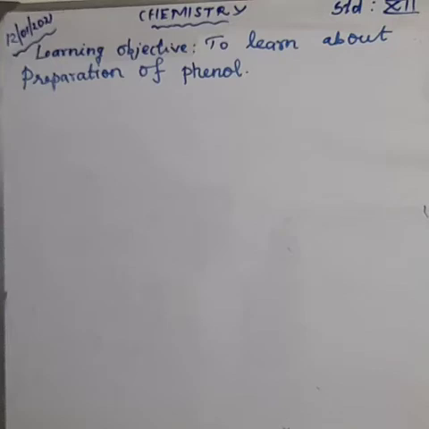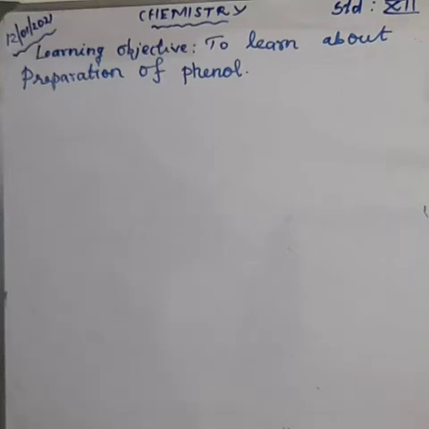First, what are phenols? Phenols are organic compounds in which an OH group is directly attached to a benzene ring.